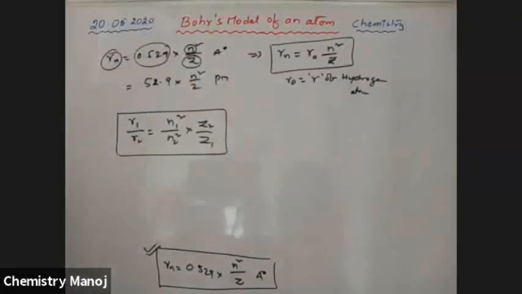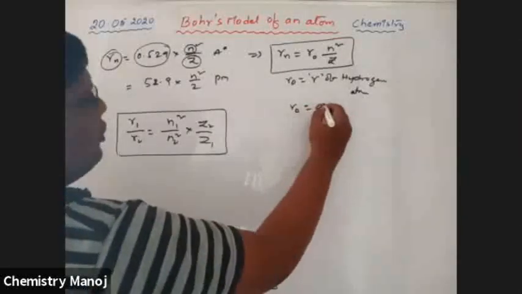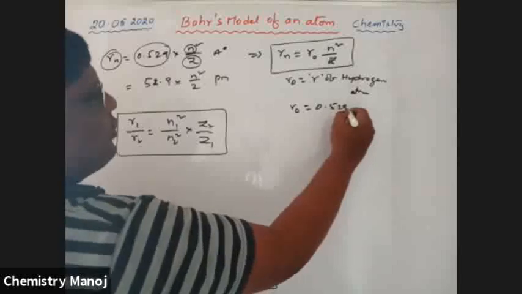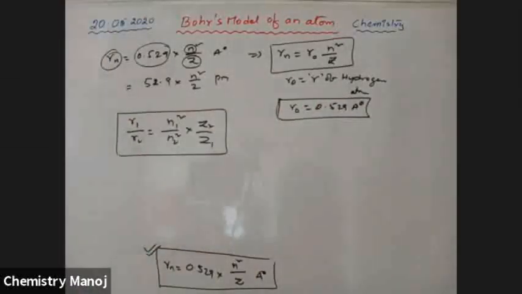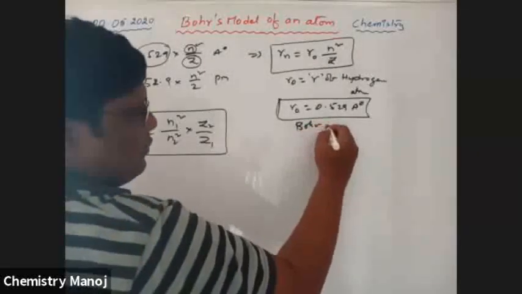So these are different formulae used to calculate here. R naught is equal to 0.529 angstroms, which is the radius of hydrogen atom, also called Bohr's radius.